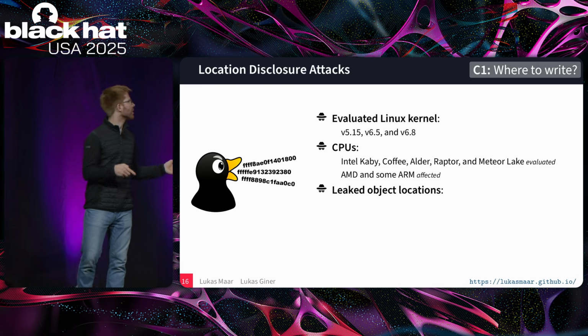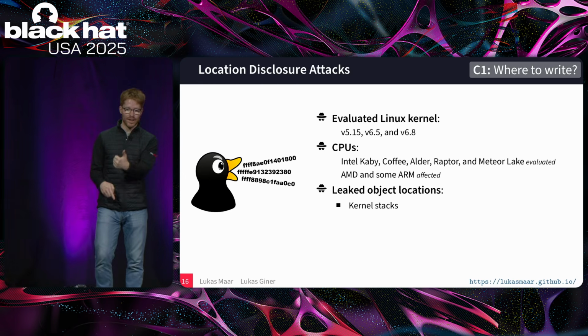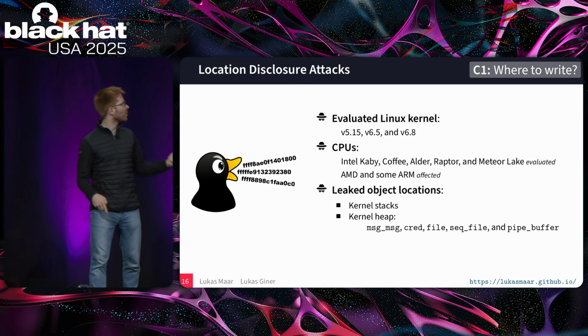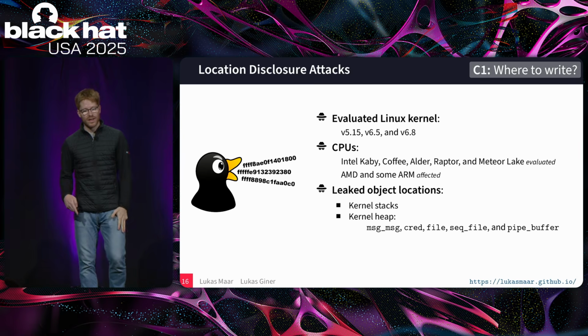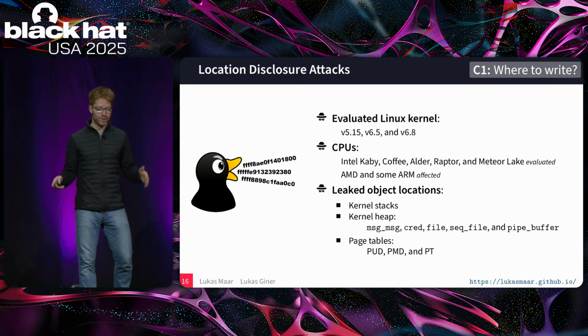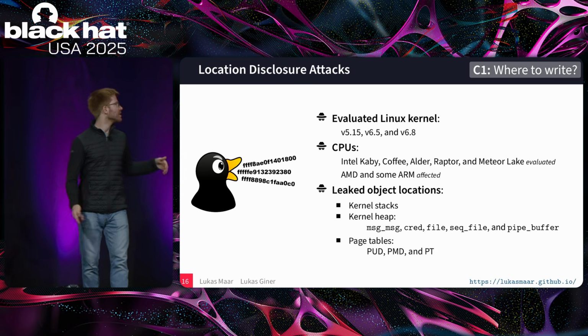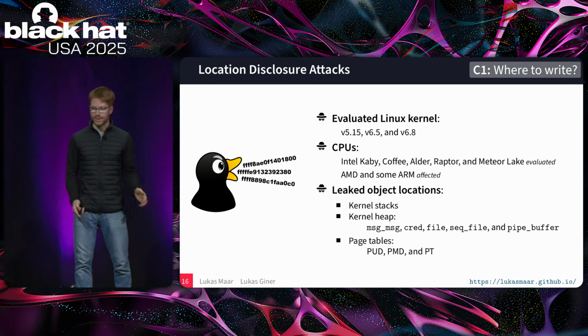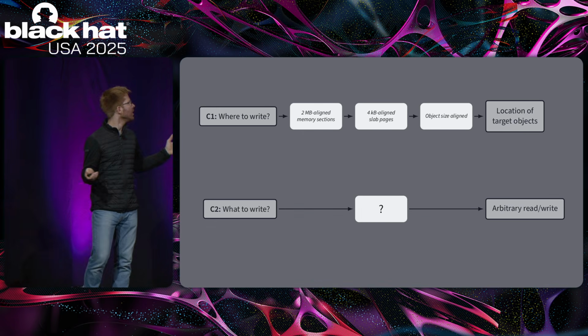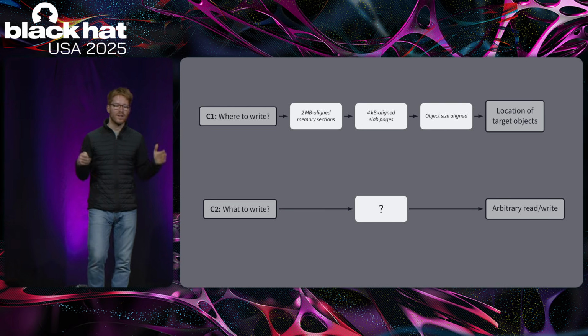We leaked the following kernel objects. We leaked the kernel stacks. We leaked multiple heap objects, like the message struct, credential, file, seq file, and pipe buffer. Also including the page tables or location of the page tables, all of these are interesting targets when considering kernel exploitation. And with that, we succeeded in solving the first challenge.